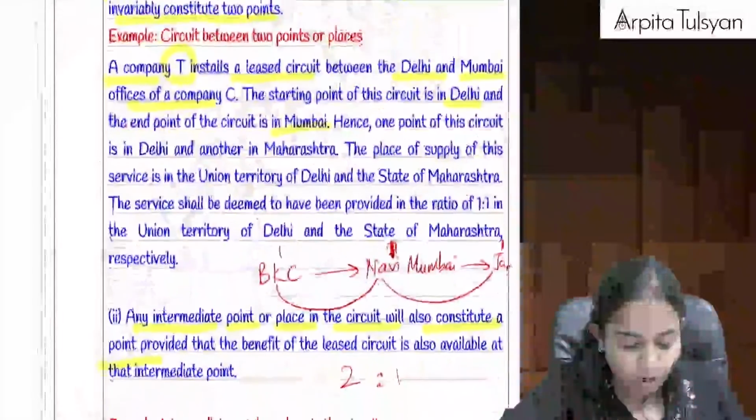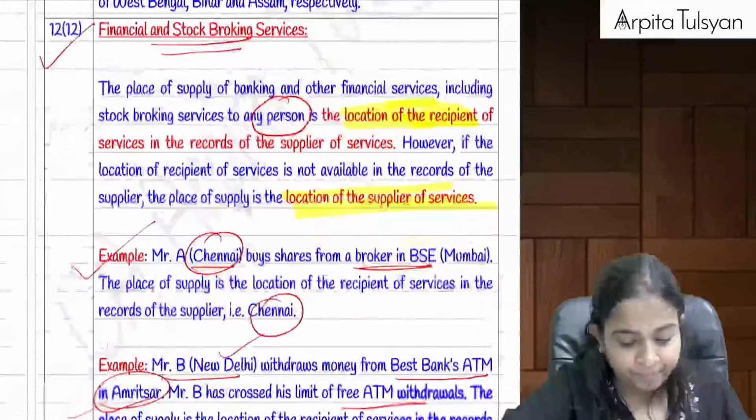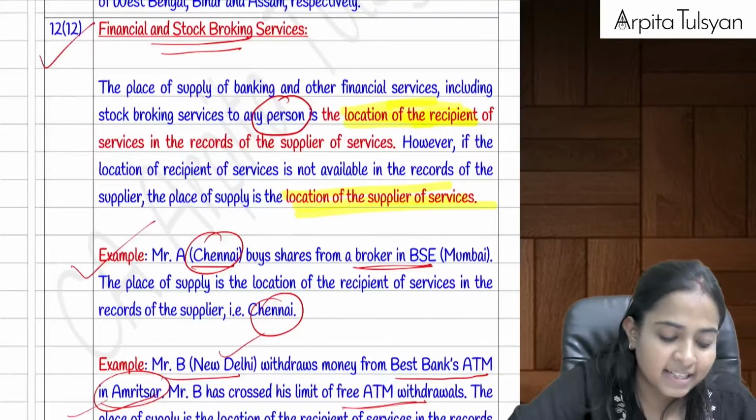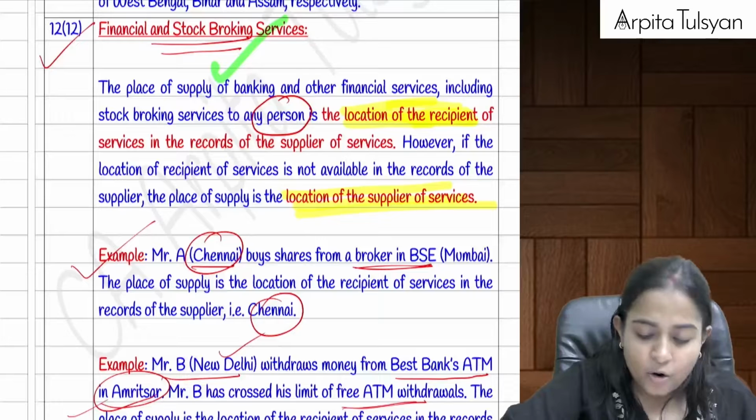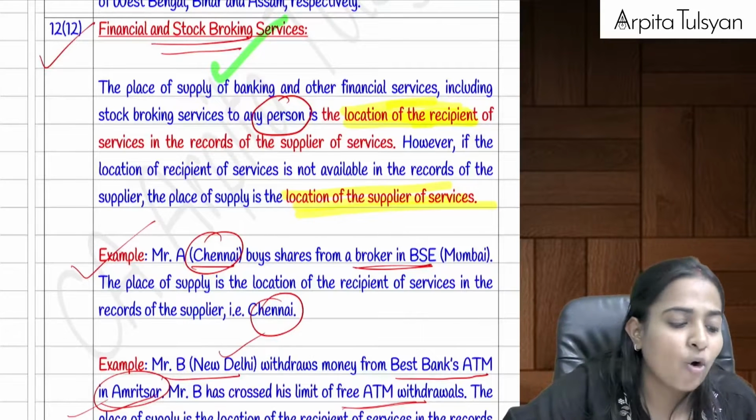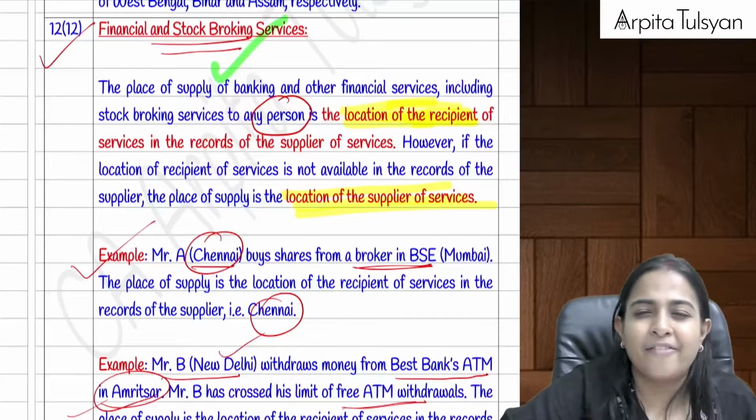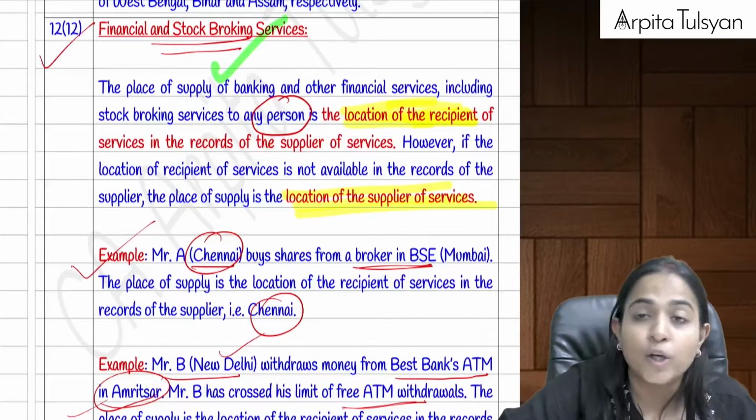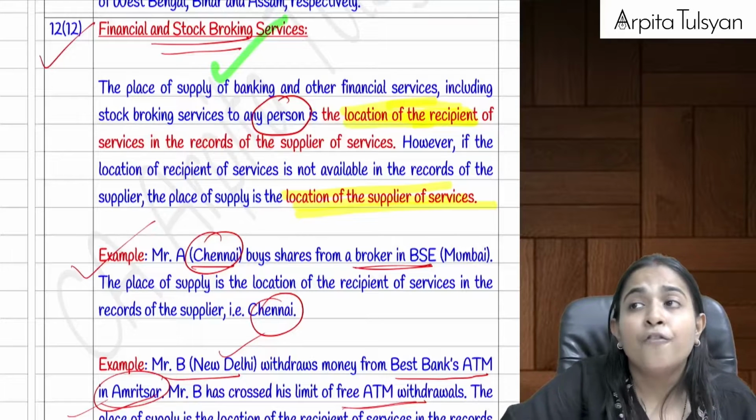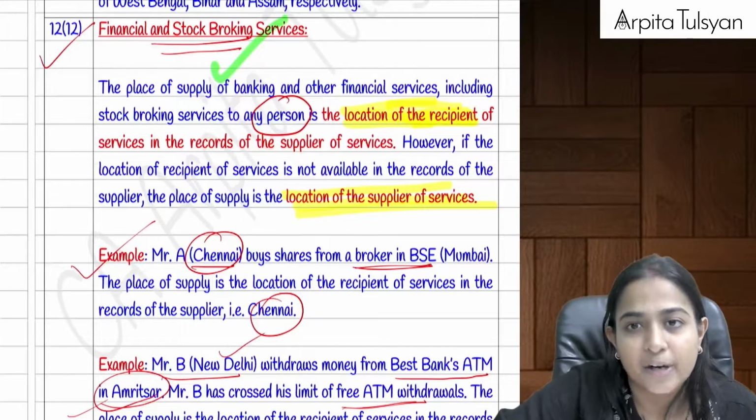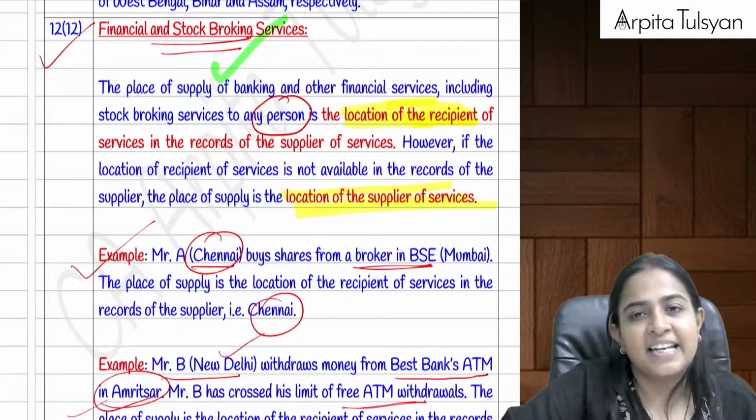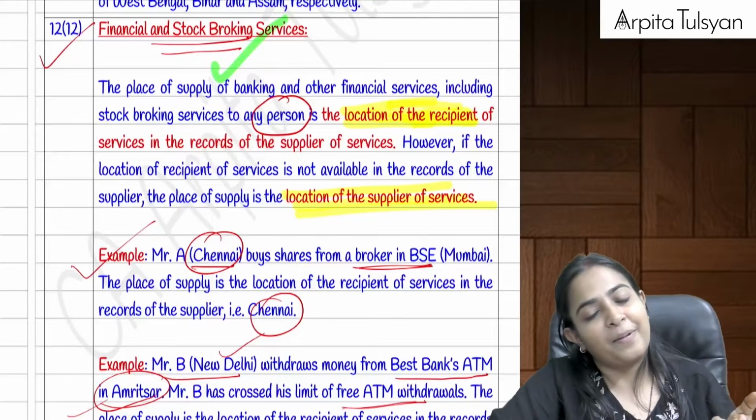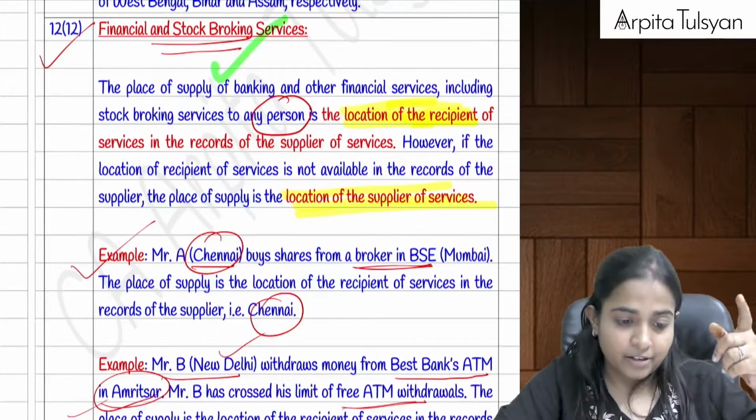Then after that, going on to the next section. Everyone with me? Section 12(12) talks about financial and stock broking services. In this case, normally the place of supply will be the location of the recipient available in the books of the supplier. However, if his address is not known, for example, we are using a banking service from a bank where I do not maintain a bank account, then if we do not have the location of the recipient available, what option is available? The place of supply will be the location of the supplier of service.